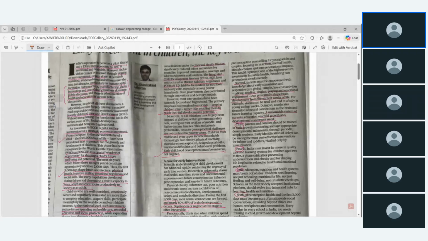Just for your knowledge, an investment in early childhood is not a welfare intervention, but a strategic economic investment. The first 1000 days of life, up to 2000 days, the first 300 days shape the brain architecture, physical health, cognitive ability, emotional regulation,